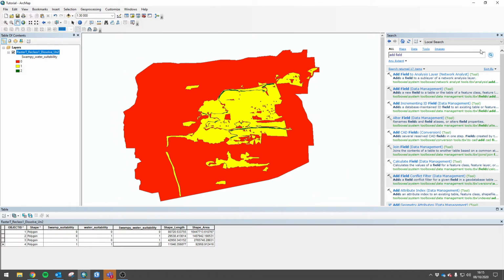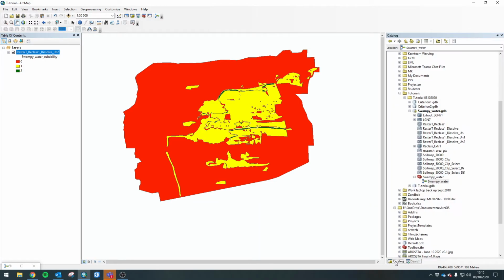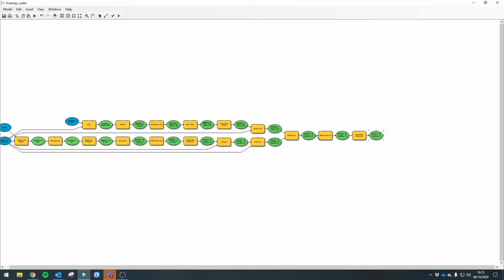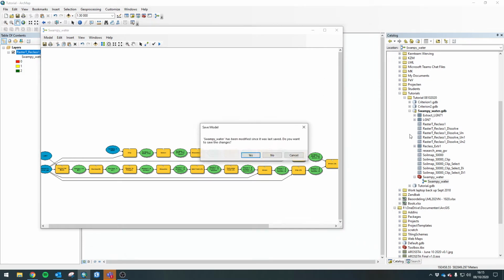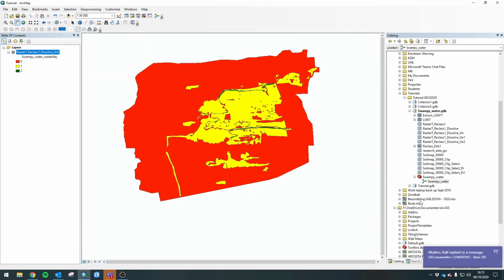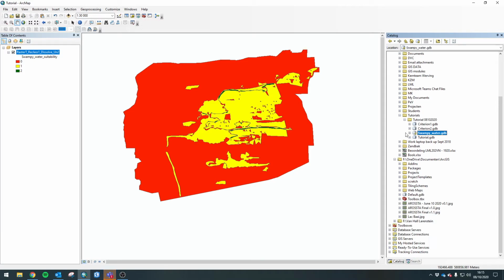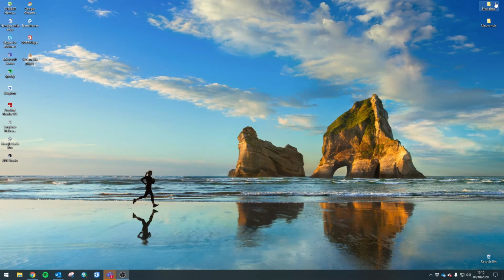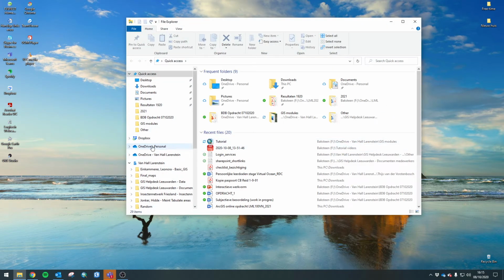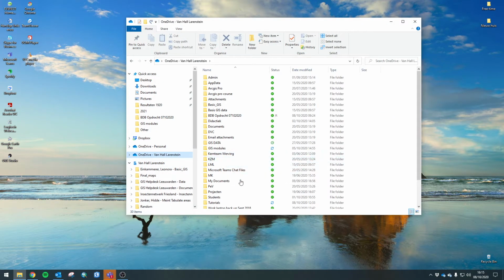Perfect. How do we share this with our friends? Now, thankfully, what we have here is, and this is what we worked hard to get, a model with all our criteria. I'm going to go ahead and save that. Don't forget to save. And we have all these individual outputs there as well. All of this in this one geodatabase is everything we need. Yeah? So, I'm going to save our tutorial. I'm going to save the MXD. I'm going to close it. And I'm going to navigate to that folder.